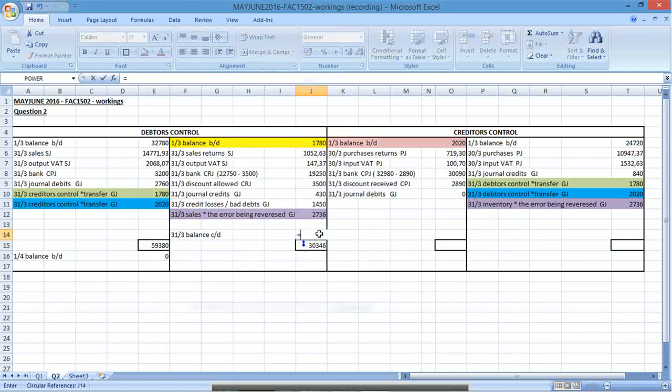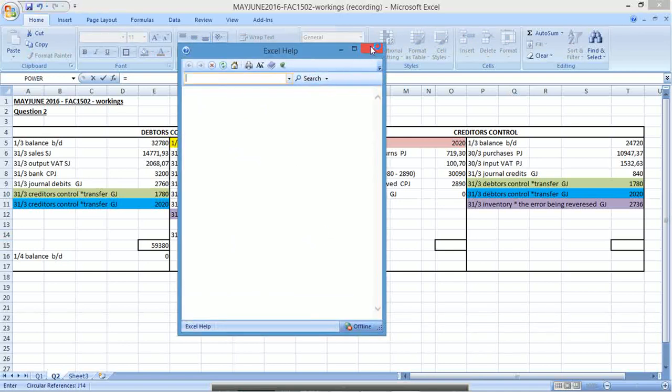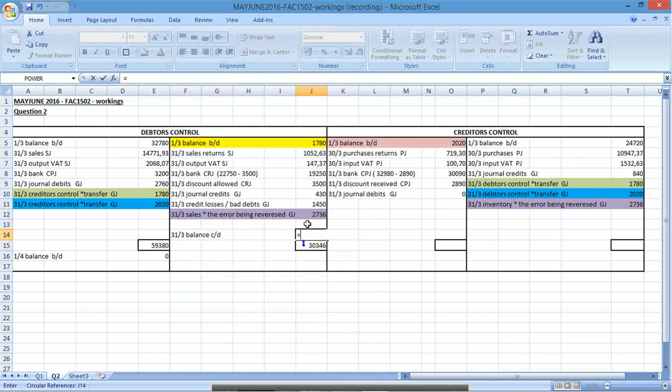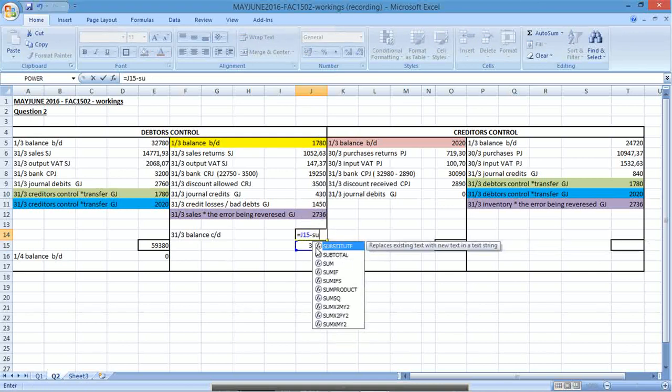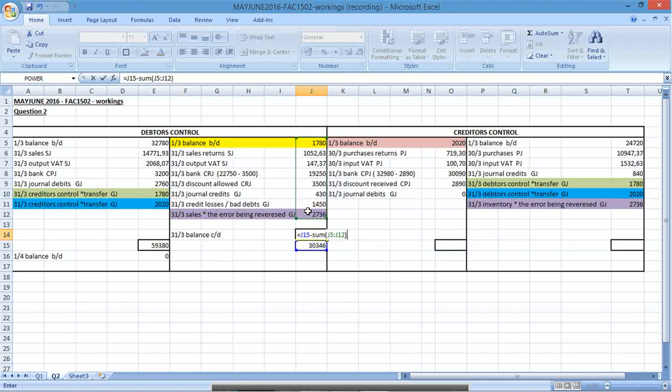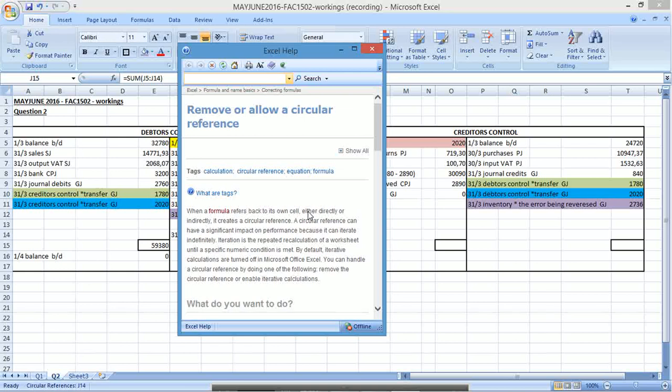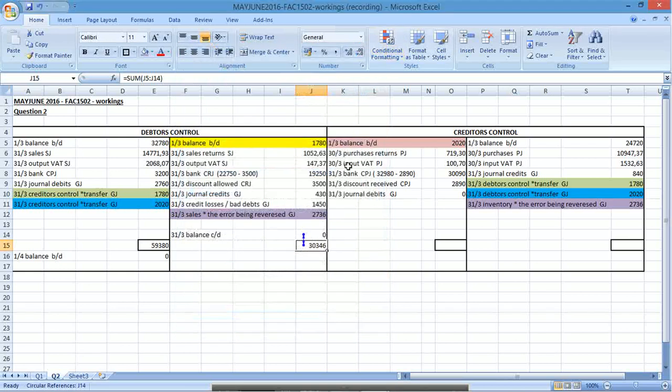No, why didn't you like that? Let's fix the formula. Okay, let's try again. This minus the sum of all of that. Still doesn't like it. Why? Circular reference. Oh, okay. This total needs to be there. There we go, that's better.